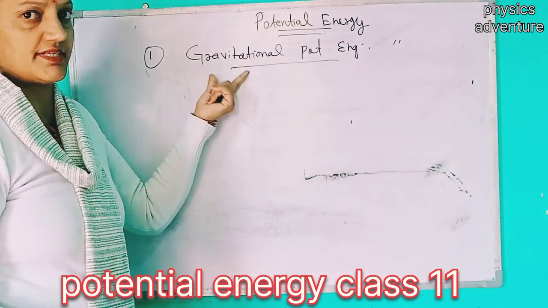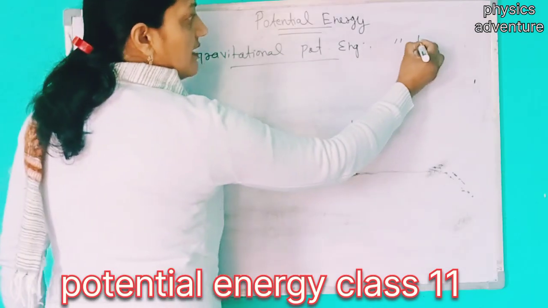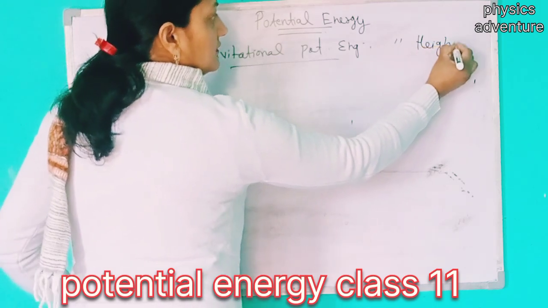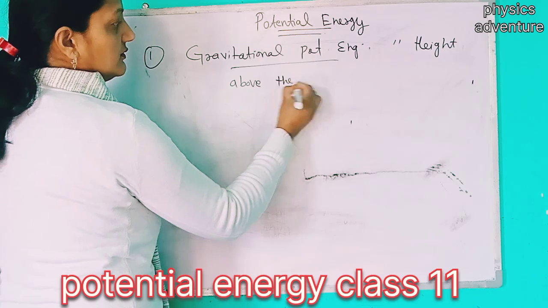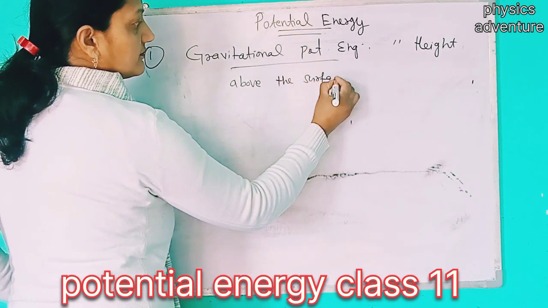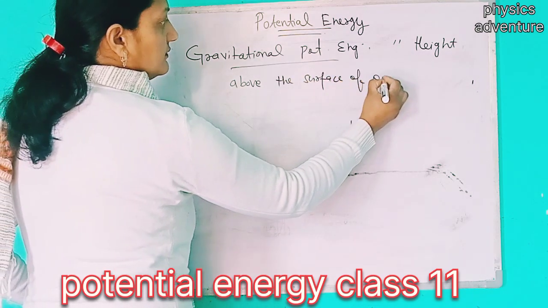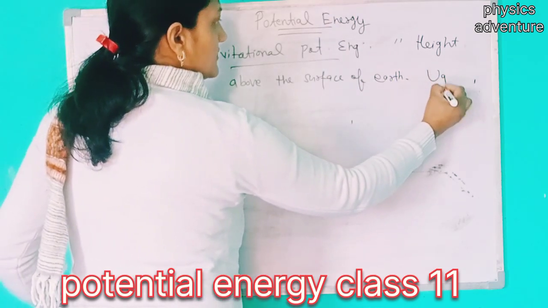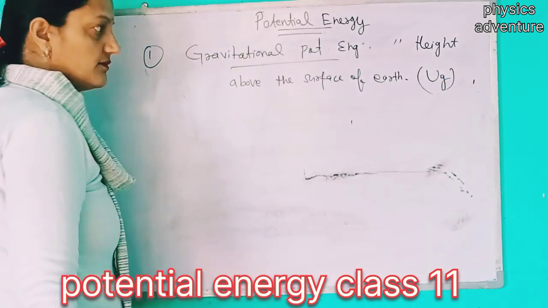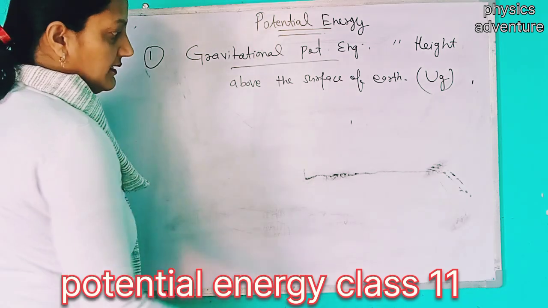But gravitational means the height above the surface of the earth. This is called gravitational potential energy, and it is denoted by UG.